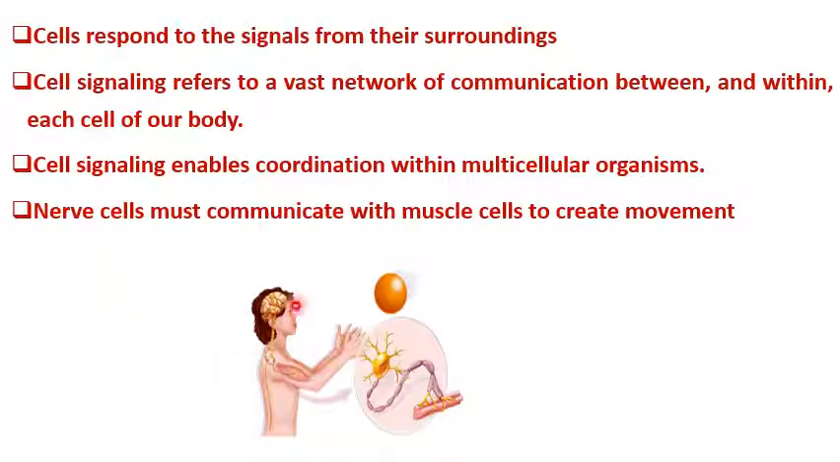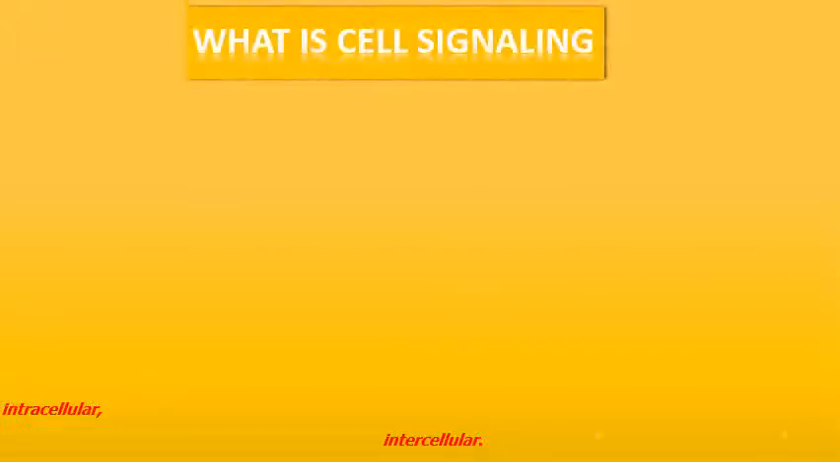So here is a nerve cell that is communicating with a muscle cell, which helps in the contraction or the movement of the cell. Now let's see what the actual definition of cell signaling is.